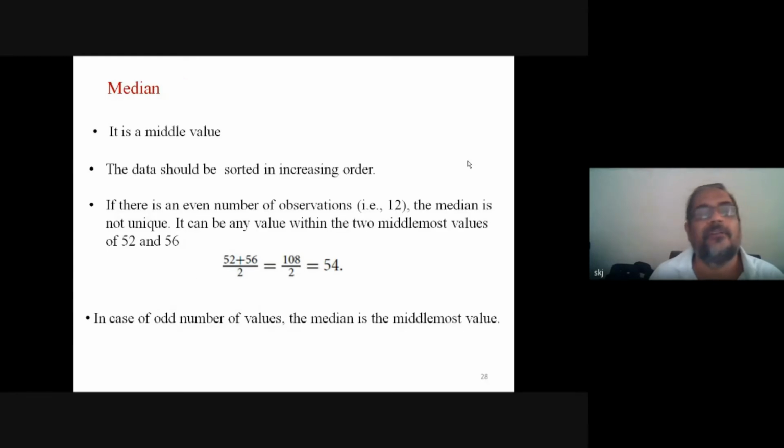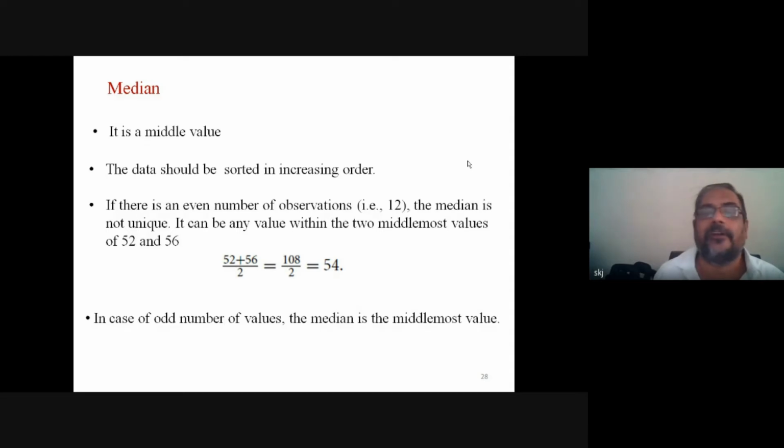Median is the middle value. The data should be sorted in increasing order. If there is an even number of observations, suppose 12 values are there, the median is not unique. When an even number of items are there, the midpoint will not be unique. So we take the two middle values and compute the average.